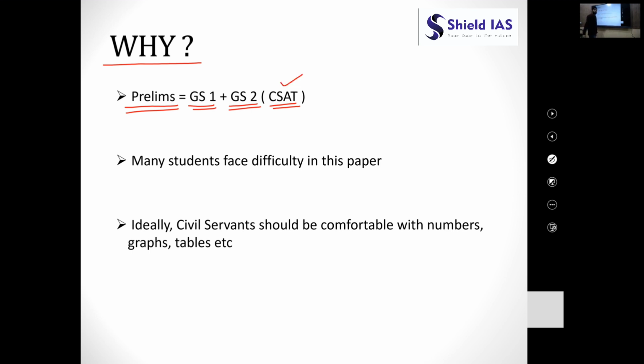GS2 is termed as CSAT. GS1 consists of 200 marks and GS2 also consists of 200 marks. In GS1 there are 100 questions, each carrying 2 marks and 1/3 negative.